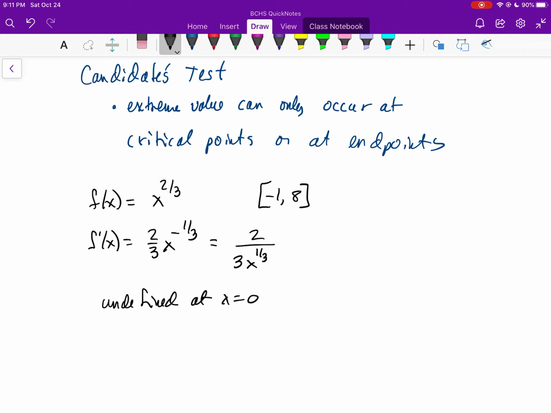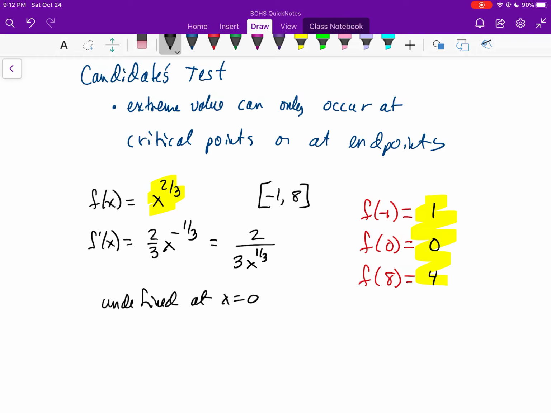Then we're going to go out and we're going to check all those values. We're going to find the value of f at -1, find the value of f at 0, and find the value of f at 8. Again, if you're trying any values other than these values, it clearly indicates that you don't understand something fully, and you should be able to go to your equation and plug all these in. And so if we go and plug all these in, if you plug in -1, you're going to get 1. If you plug in 0, you're going to get 0. If you plug in 8, you're going to end up with 4. The cubed root of 8 is 2, and 2 squared is 4.